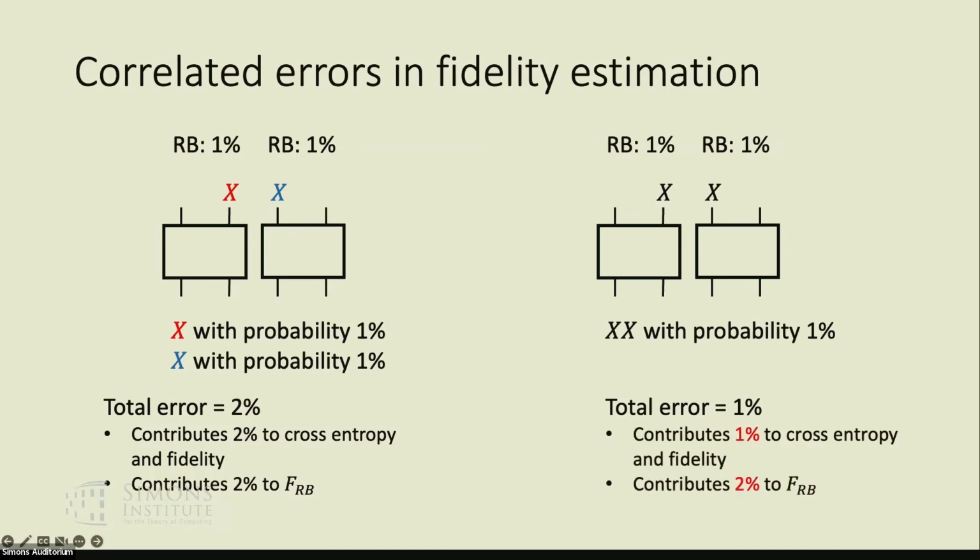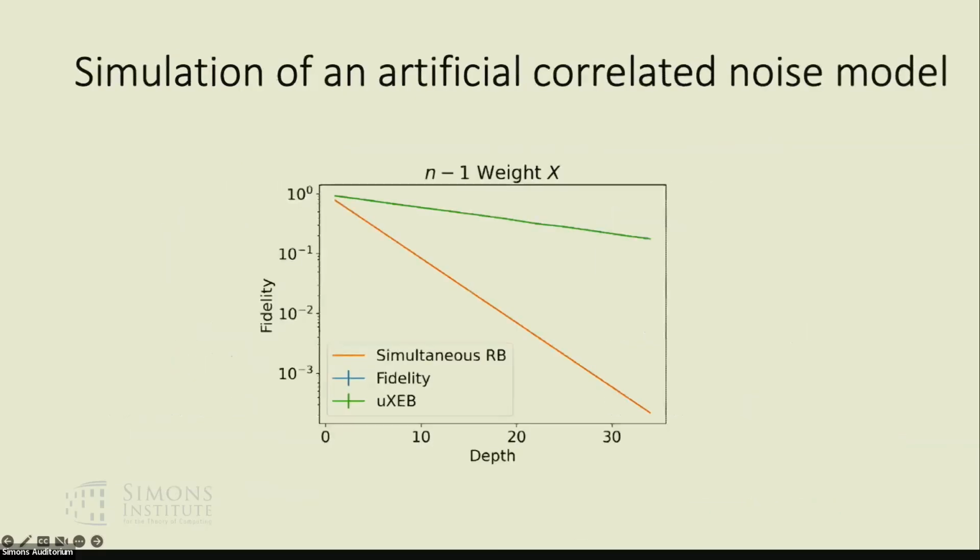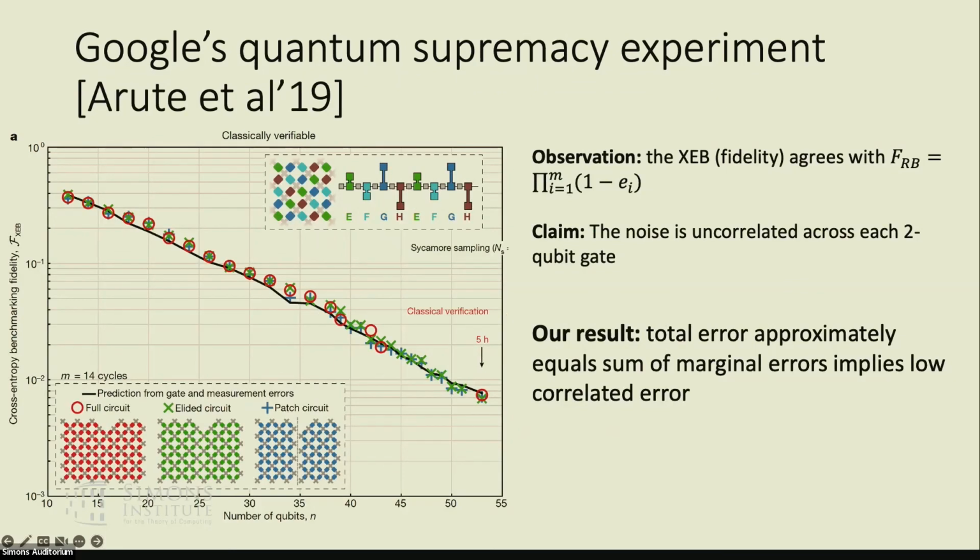On the right-hand side, the total error is actually only 1%. And therefore, XCB will only decay with 1%. Meanwhile, because the digital error model doesn't distinguish between local and correlated noise, it still decays at a rate of 2%. To see that, we can heuristically simulate a highly correlated noise model and clearly see the difference. So in this case, the FRB will decay much, much faster than XCB and fidelity. So a one-sentence summary of this result is that total error approximately equals the sum of marginal errors implies low correlated error. And this is exactly what's going on in this experiment.